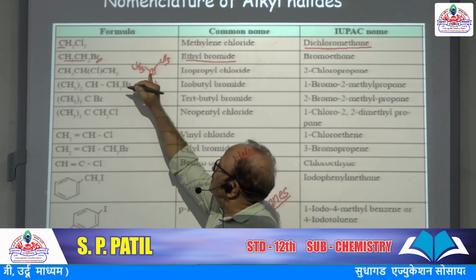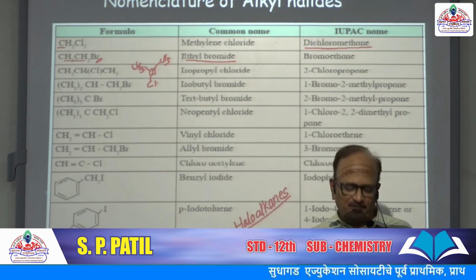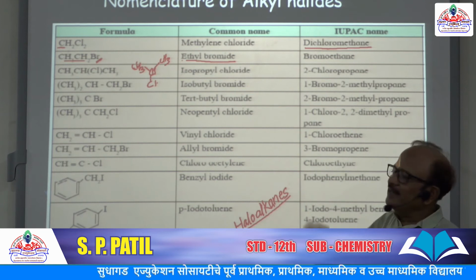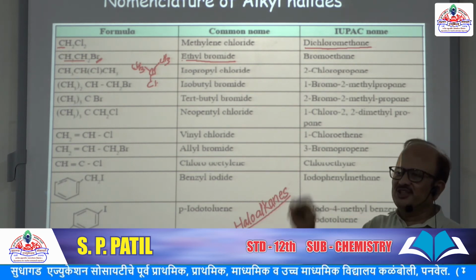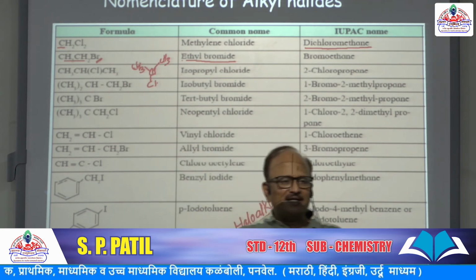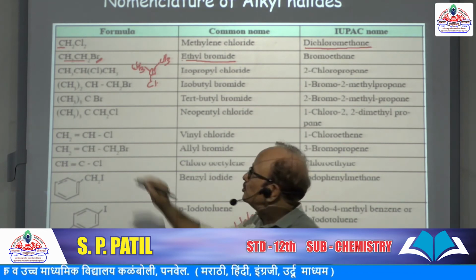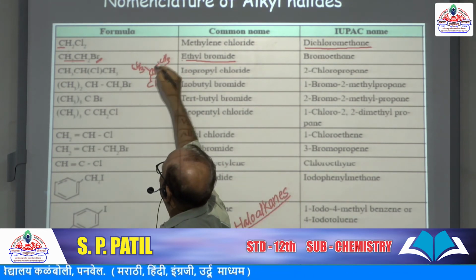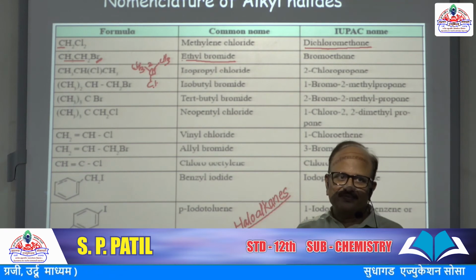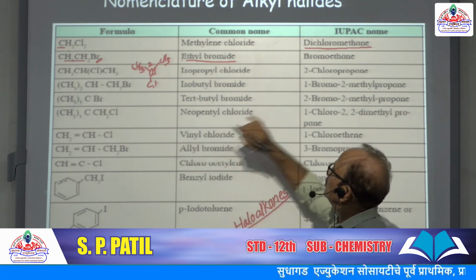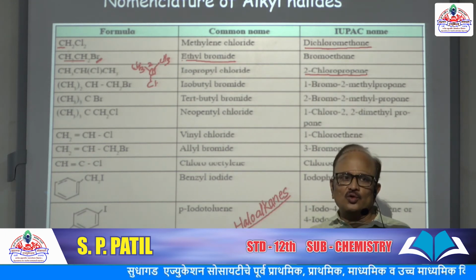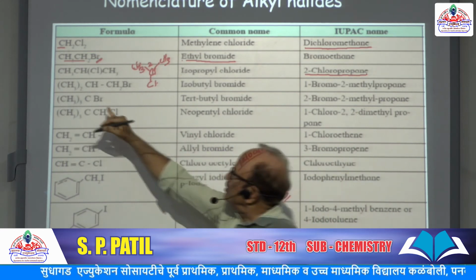The parent alkane is of 3 carbons, propane. Now after getting the idea about the parent alkane, number the selected chain from the end which is closer to halogen. Here halogen is present at equidistance from both ends, so 1, 2, 3 or 1, 2, 3. At the second position we have chlorine. So it is 2-chloropropane.